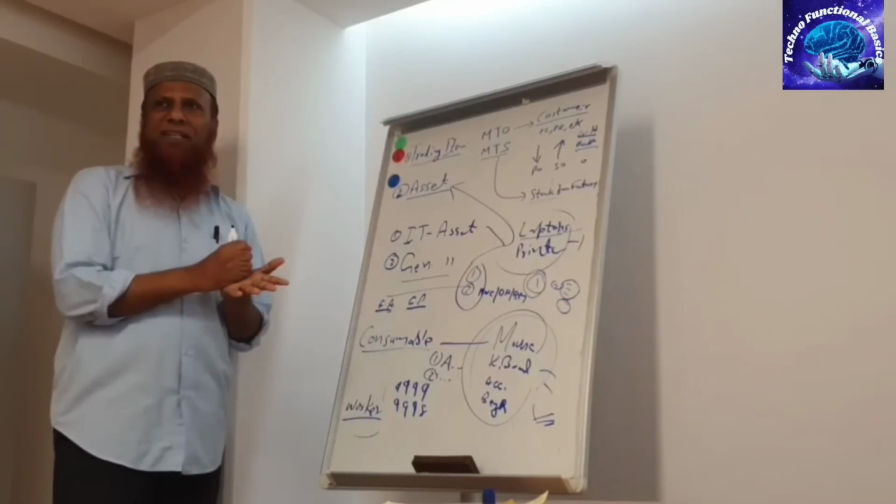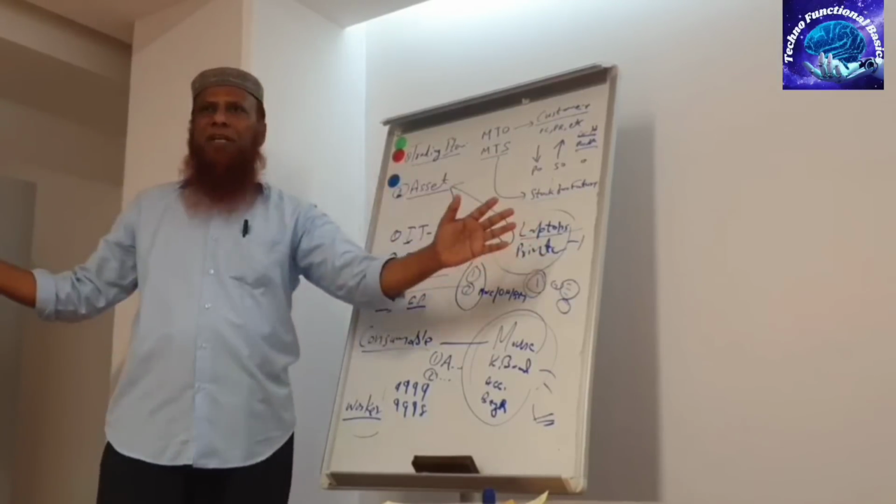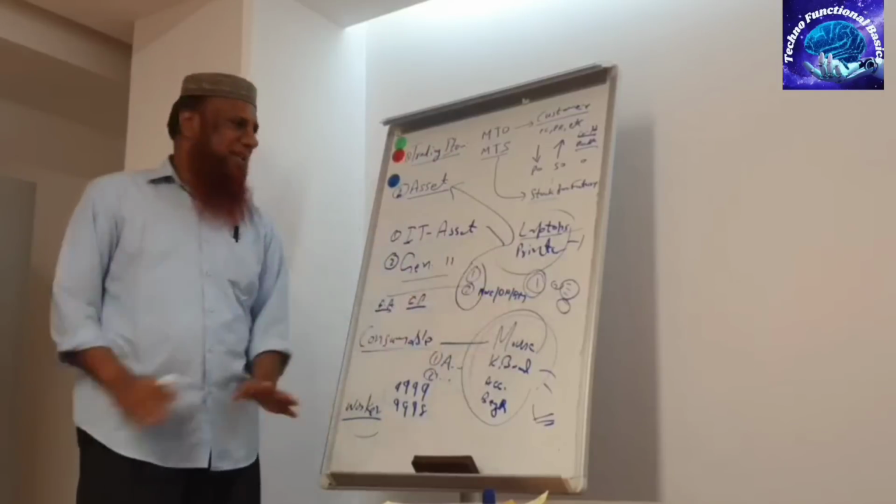Now, up to now, do you understand this part? General asset and IT asset. General asset is what you cannot take. IT assets you can take, like a laptop or a phone. General assets are building and furniture here. So this part is okay.